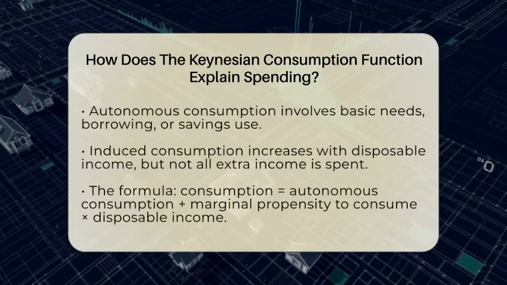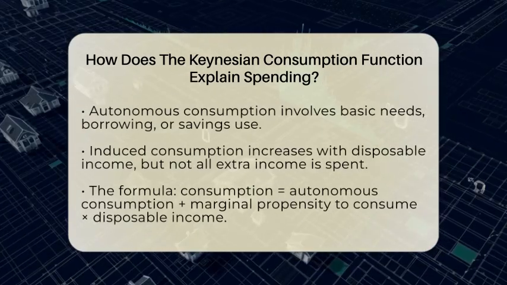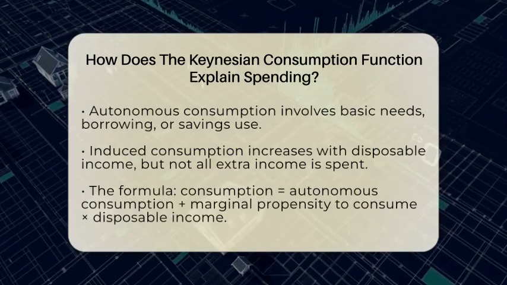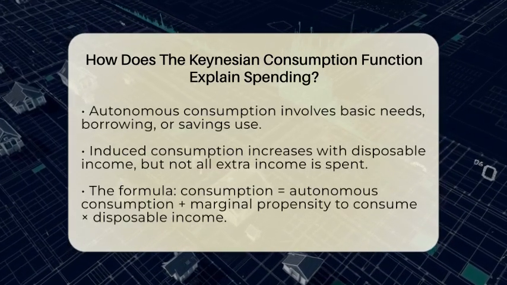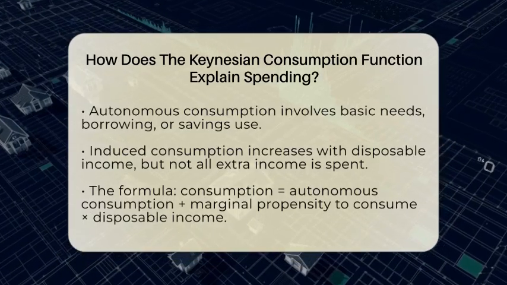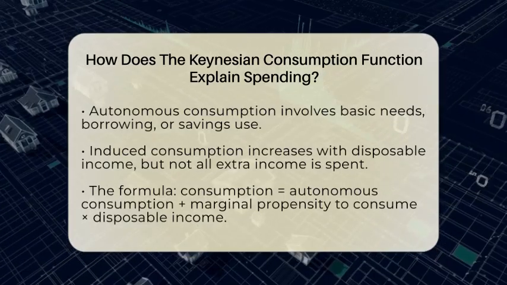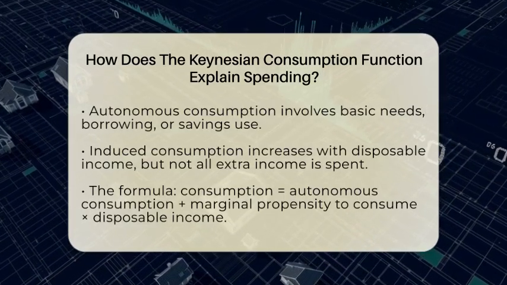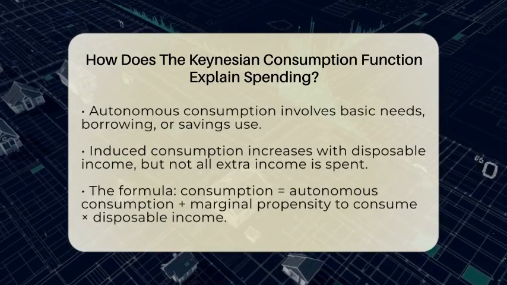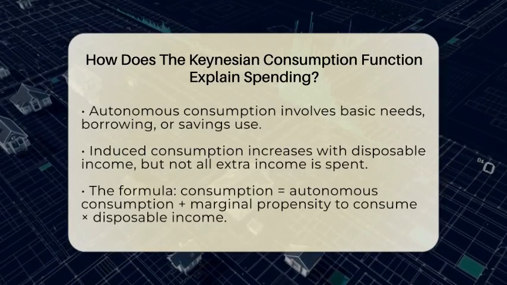The formula for this is simple. Consumption equals autonomous consumption plus the marginal propensity to consume times disposable income. The marginal propensity to consume is a fancy way of saying the fraction of extra income that people spend. If someone gets $1 more, they might spend 50 cents of it, which means their marginal propensity to consume is 50%. This number is always between 0 and 1 because people tend to save some of their extra income instead